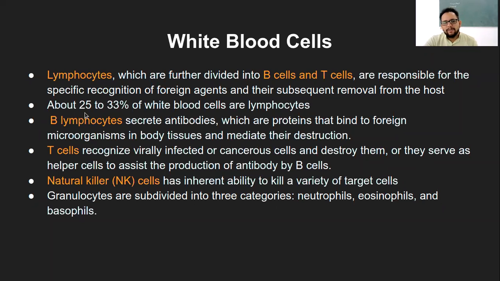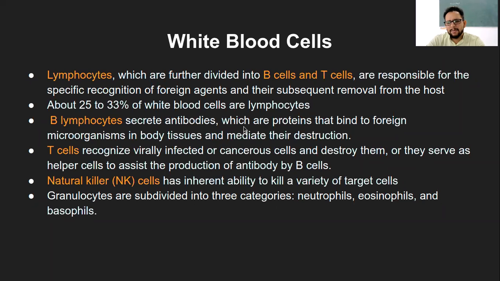About 25 to 33% of the WBCs are lymphocytes. So a major percentage is of lymphocytes, which include B lymphocytes and T lymphocytes. B lymphocytes specifically secrete antibodies. Antibodies go and bind to the antigens on the virus or bacterial surface, and then create an inflammatory cascade that kills the bacteria or virus.